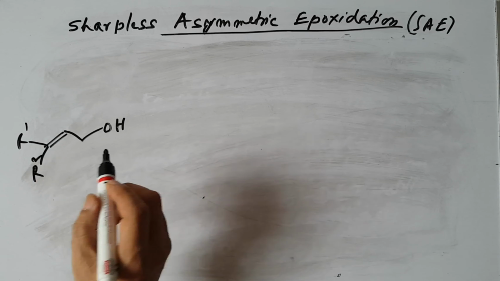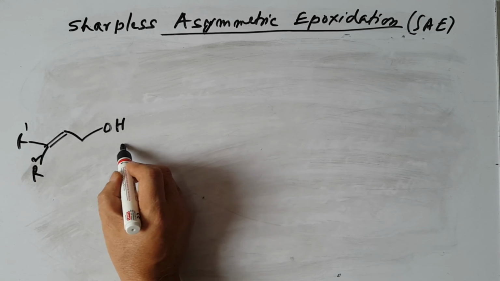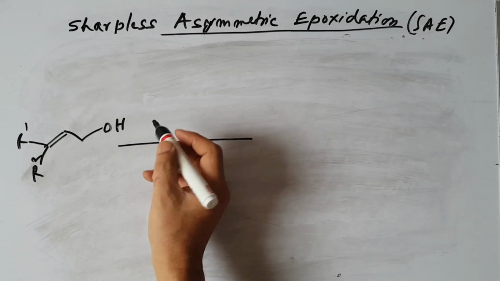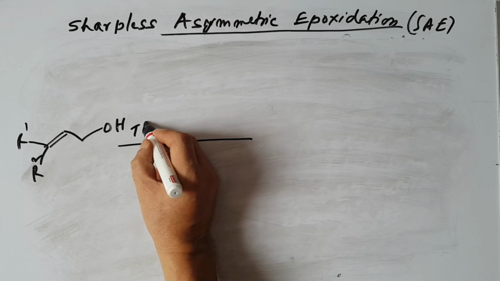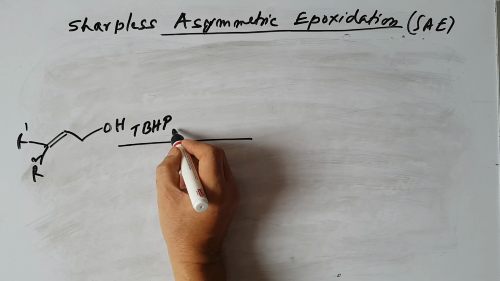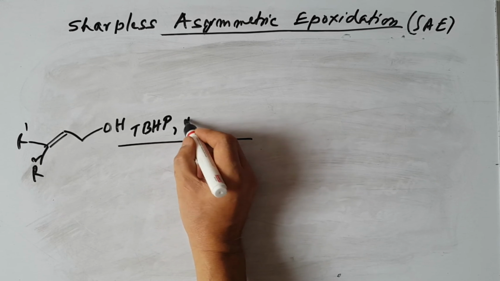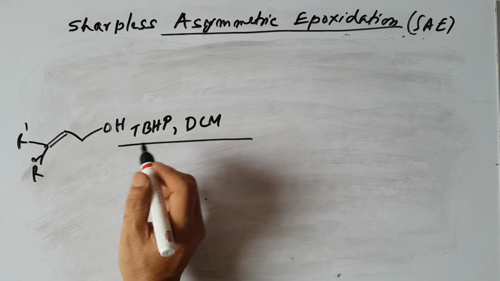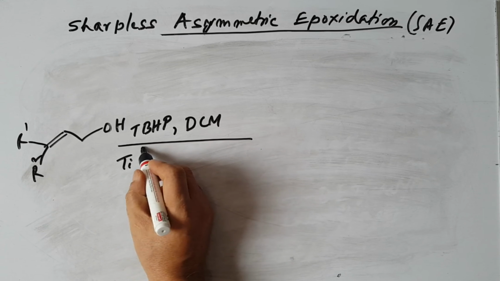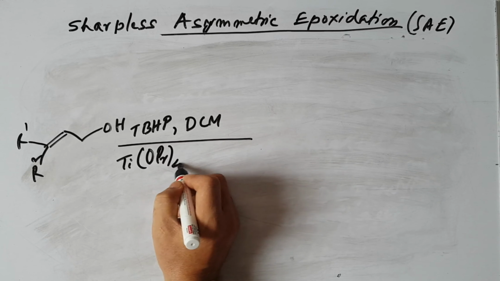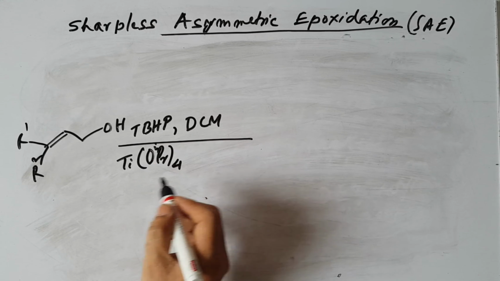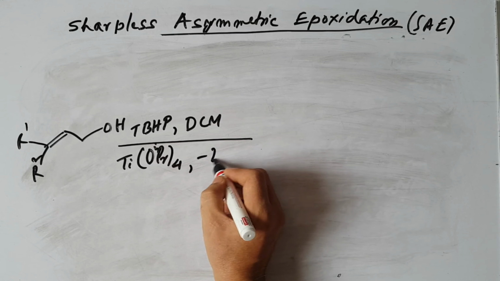Then we write TBHP, tertiary butyl hydroperoxide, in presence of dichloromethane and titanium isopropoxide at minus 20 degrees Celsius.